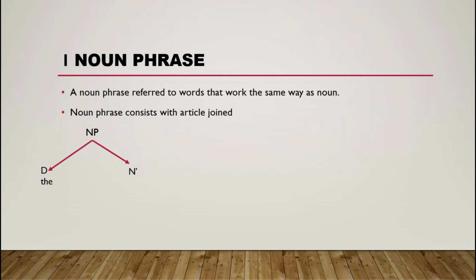We use an apostrophe to represent that. All right. A noun phrase divides into adjective, nice, and noun, unicorn. So the nice unicorn is a phrase of noun, the noun phrase I mentioned.